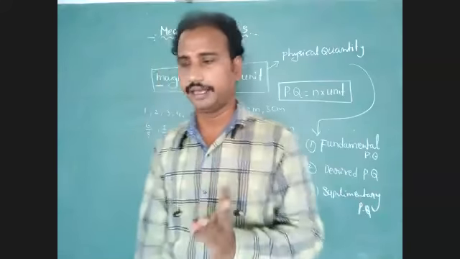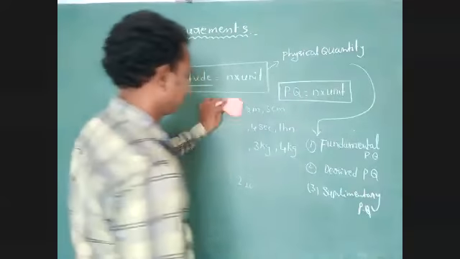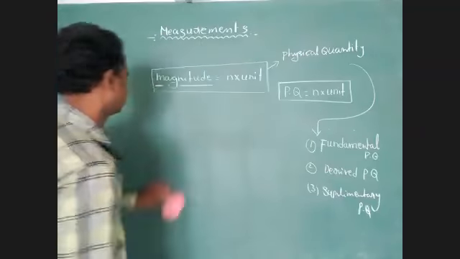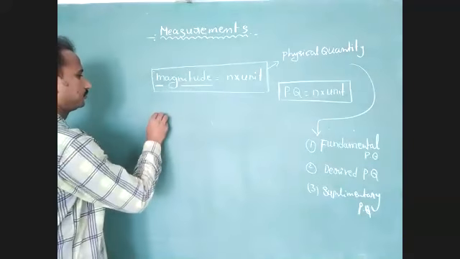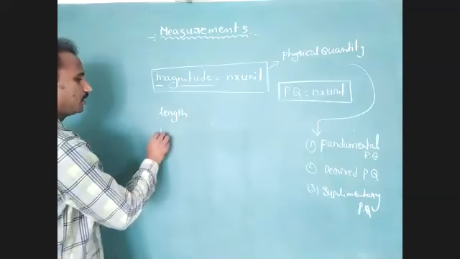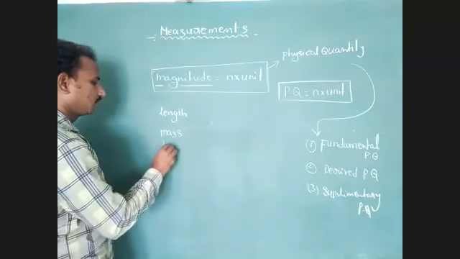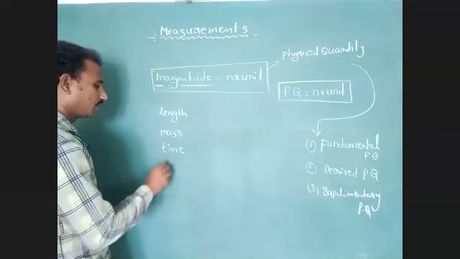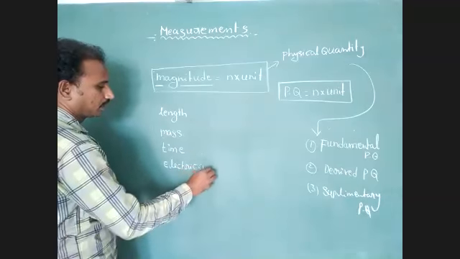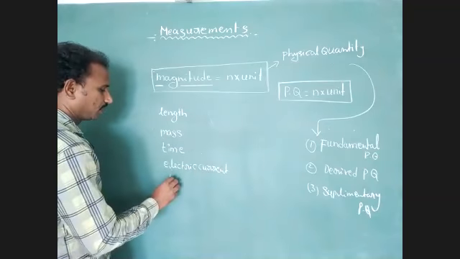First one, length. Second one, mass. Third one, time. Fourth one, electric current. Fifth one, temperature.